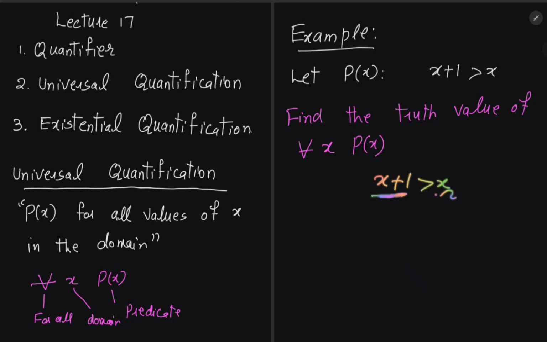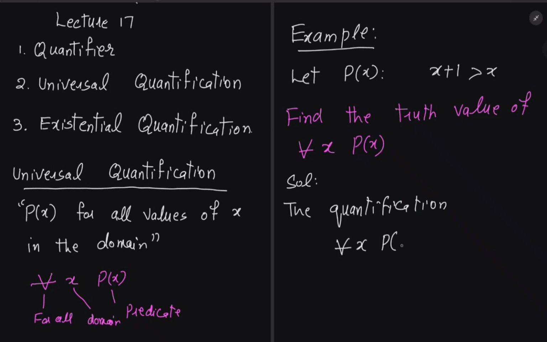Plus 1 is added to the domain. On the right hand side of this inequality, we have only x. There is nothing added. So it means that this value will always be greater than x. So the truth value of this statement is true. So we can write the quantification: for all x, P of x, we have to write the truth value for that. So this is true.